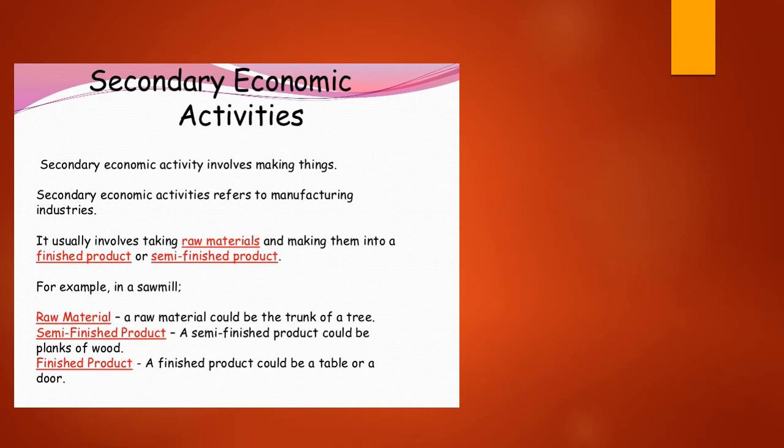So what are the raw materials? A raw material can be anything. If we consider an example of a sawmill, the raw material will be the trunk of a tree. Now, what is the semi-finished product? A semi-finished product might be cuttings, planks of wood where we do the leveling of wood. And what will be the finished product? The finished product can be anything, a furniture, any type of table, any type of door, any type of window, wooden window. So all these are different finished products which we see.